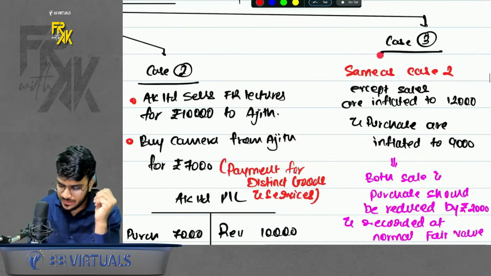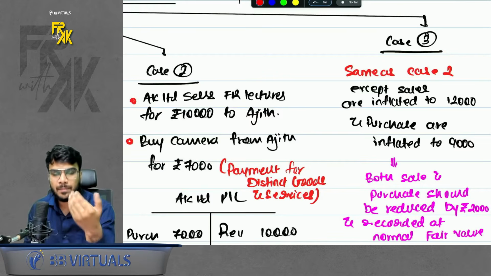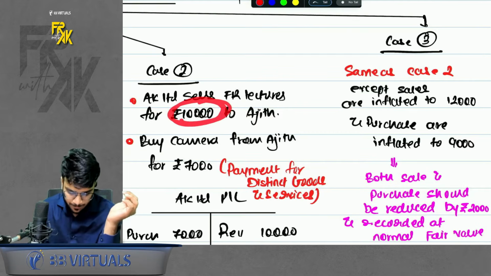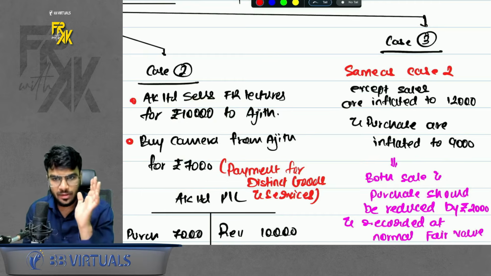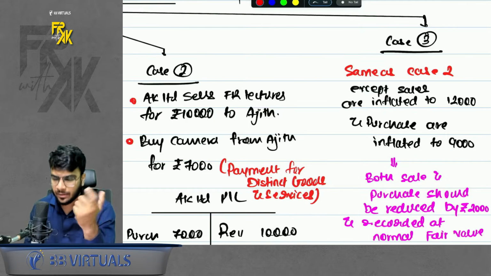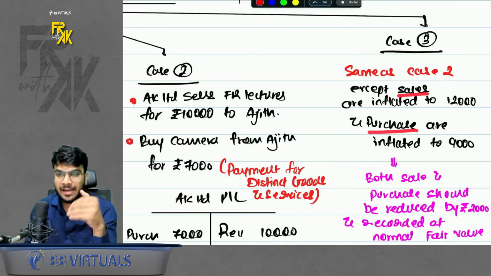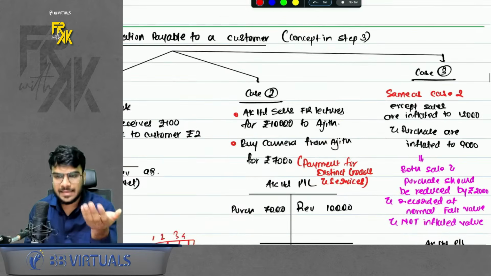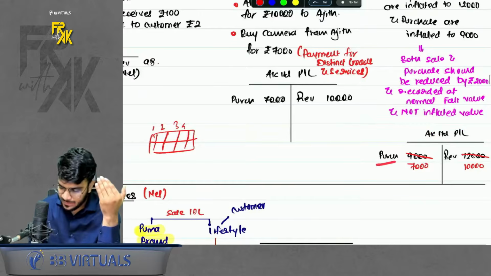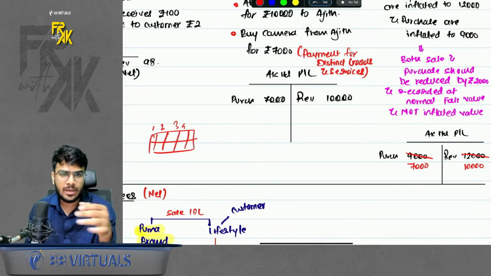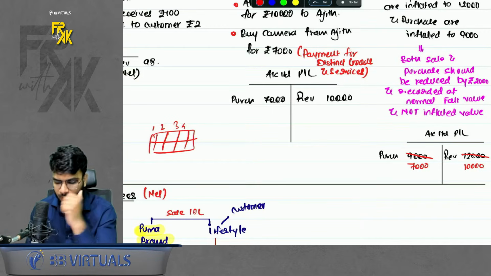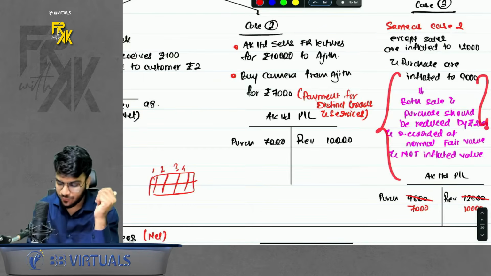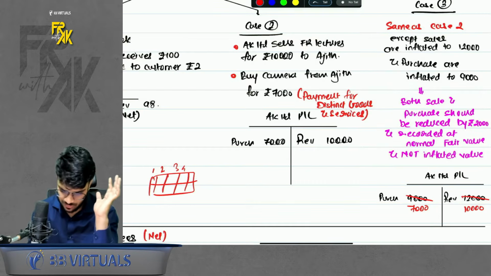The only difference in case 3 is it is same as case 2. But sometimes what happens is we tend to inflate the purchase and sales value just to increase our turnover. So if in the question it is said that the sales and purchase are inflated by 2,000 rupees, in that case, if you can clearly see that, you need to record the purchase and sale at the value before inflation. You cannot inflate the value and record it. Of course, it is very difficult to find this out in real life, but it is there. So just remember that part.